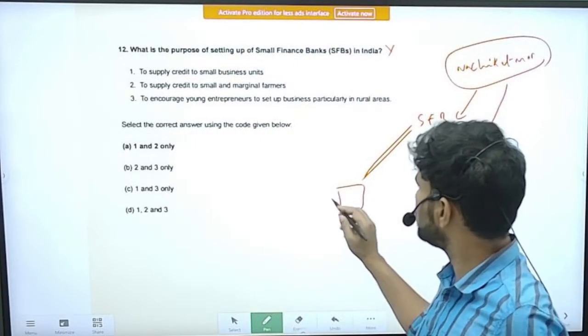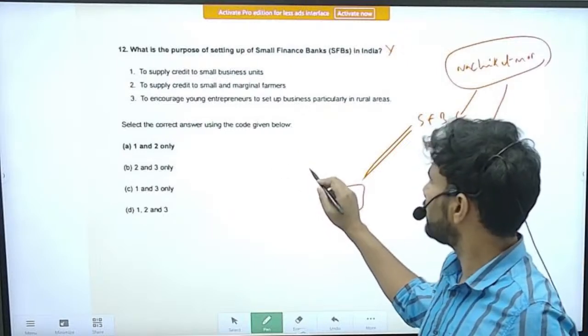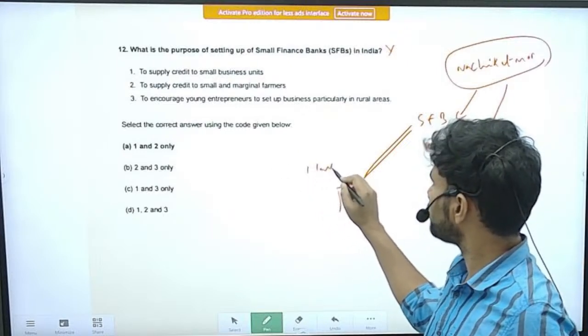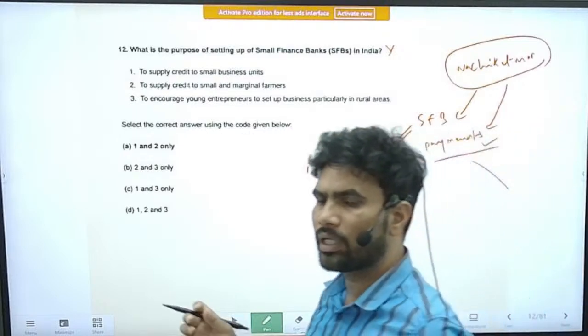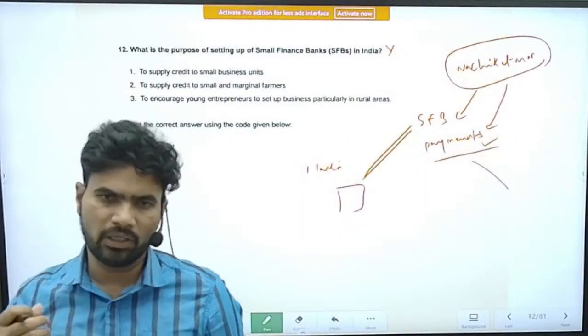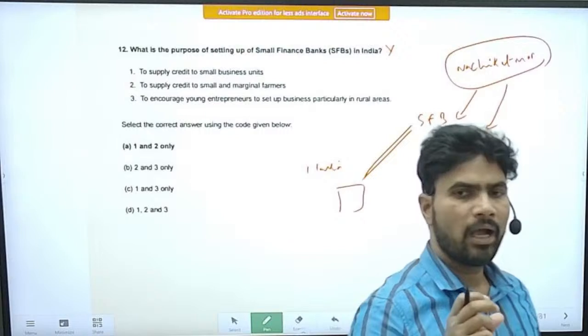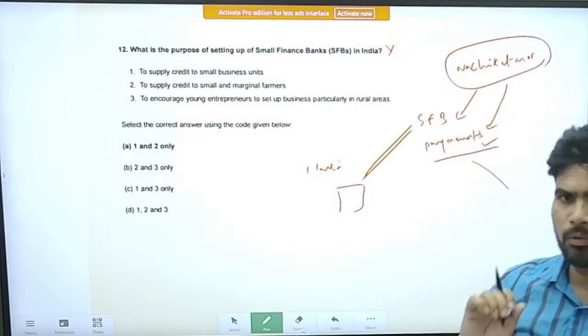I think deposits were restricted to 1 lakh. Even advances it can make only in a limited way. Credit also, it can only give up to a certain level, up to 1 lakh.